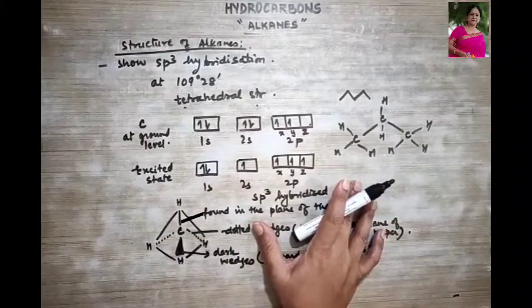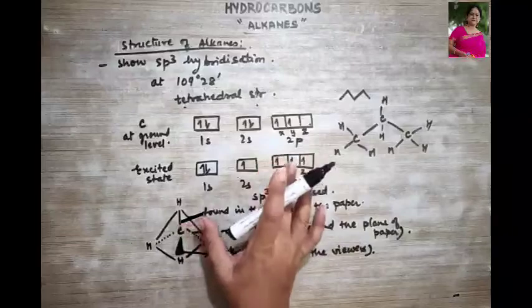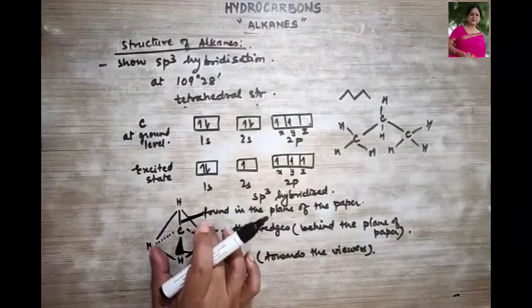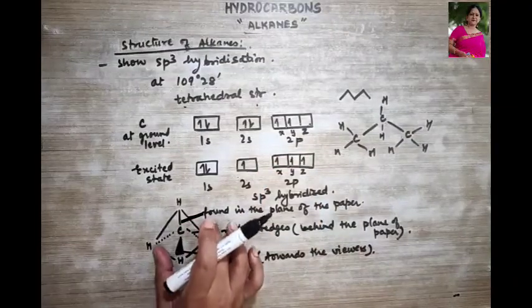Now we are going to talk about conformations in alkanes. This was the only structure that I had shown you in methane.